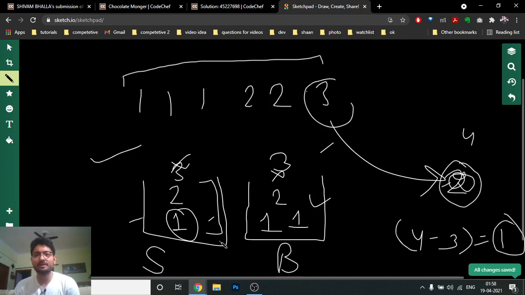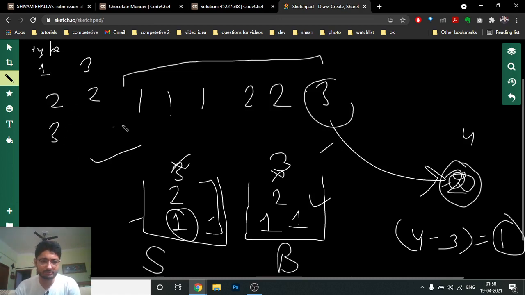So in simple terms, what you can do here is, first find out the count for each candy. For each type of candy, the first type of candy is 3, the second type of candy is 2, the third type of candy is 1, and so on.